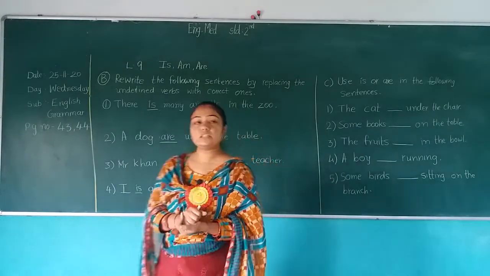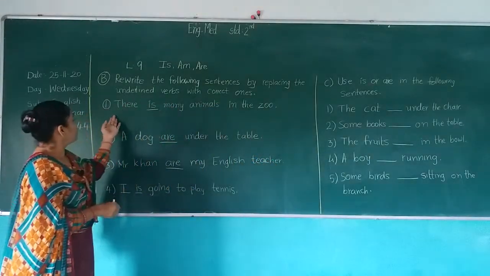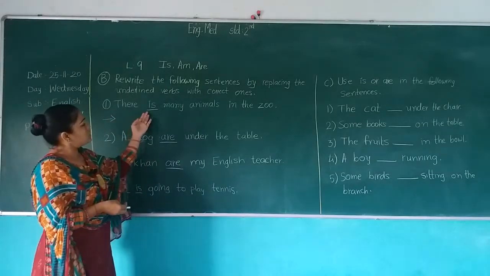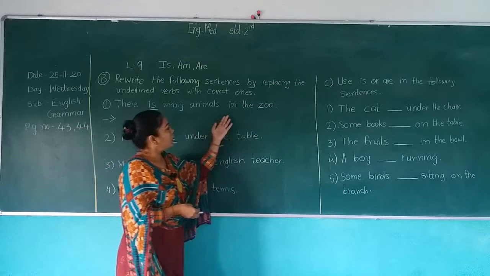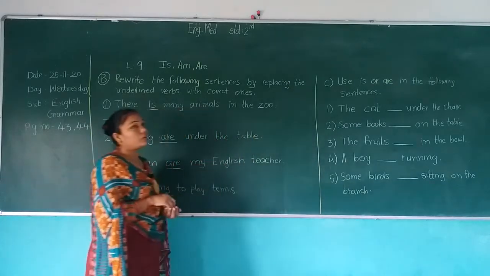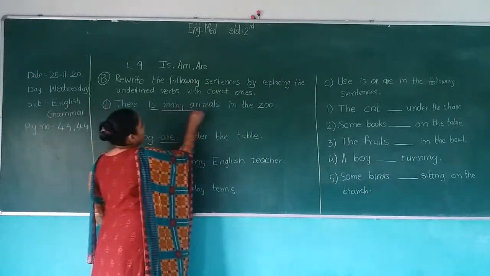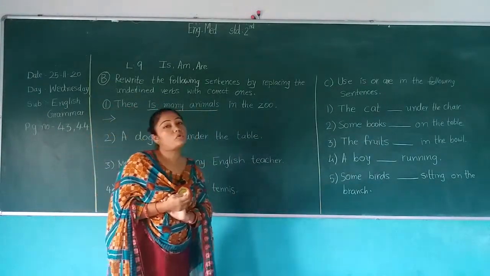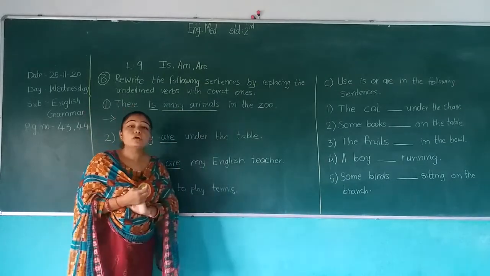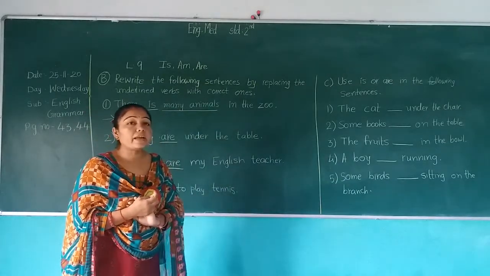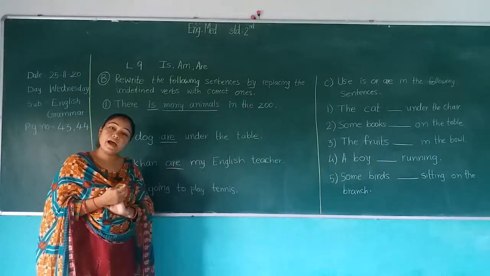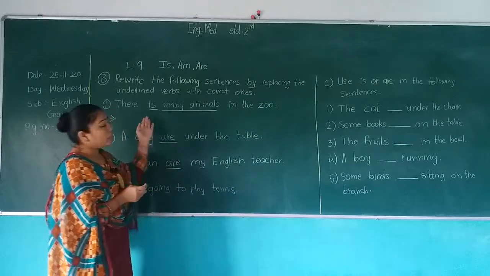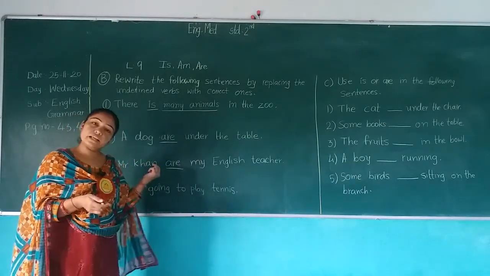Okay. First read the sentence. Look here. First, there is many animals in the zoo. Now look here. Many animals. So this sentence talks about plural form. When plural form is used, what do we have to use there? Are. And here is written is. So it is incomplete. So we have to rewrite this sentence again.